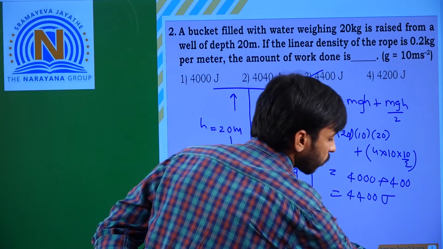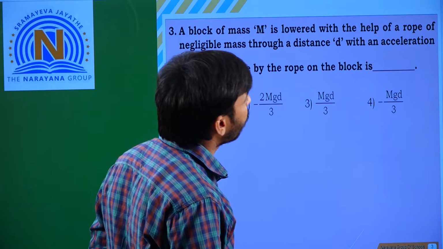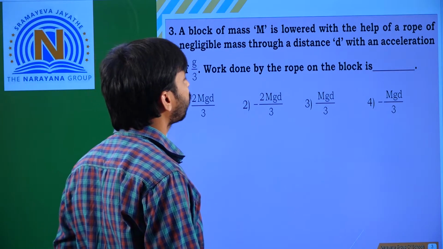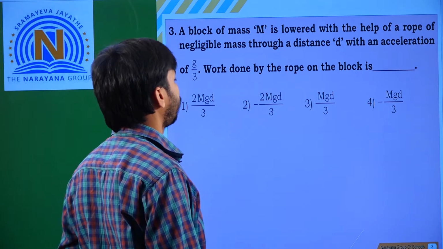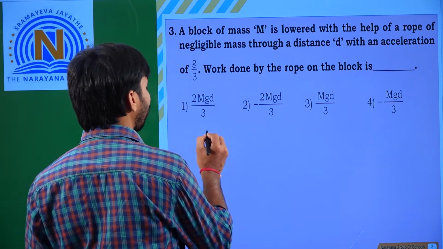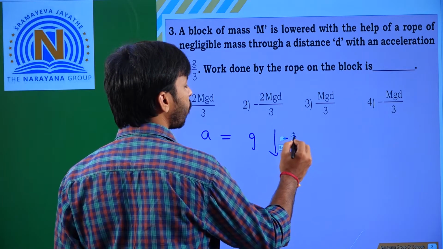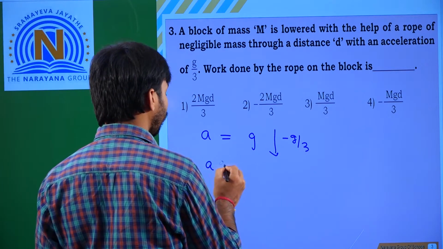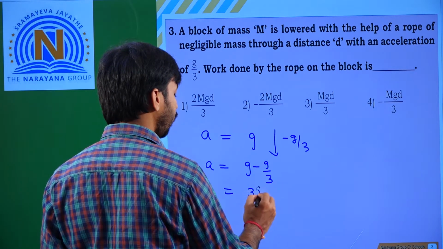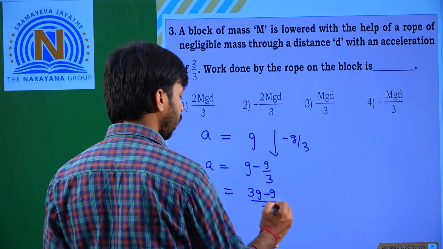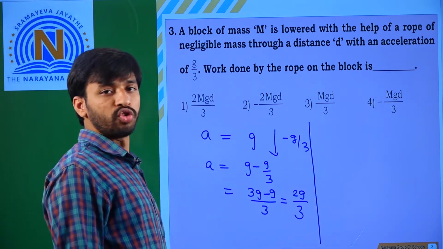And the next one: a block of mass m is lowered with the help of a rope of negligible mass through a distance d, with an acceleration of g/3. We have to find the total acceleration. So a is equal to g minus g/3, that is 3g minus g by 3, that is 2g/3 is the total acceleration. You have to take 2g/3.